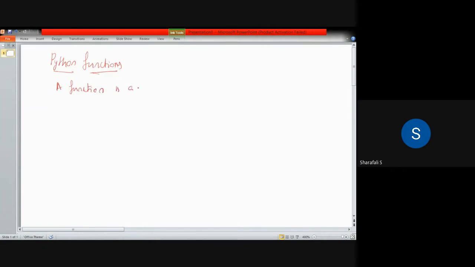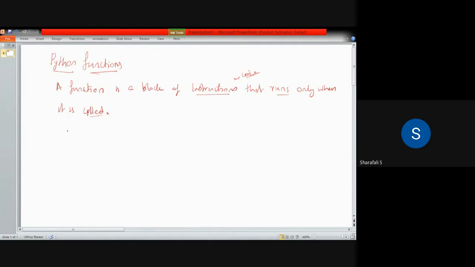A function is a block of instructions or code that runs only when it is called. So these are some instructions or code that will be executed when that particular function is called.